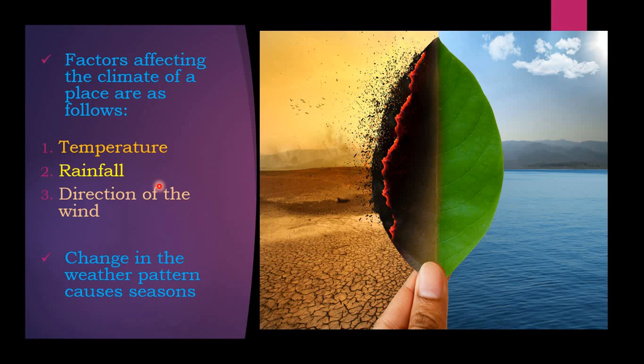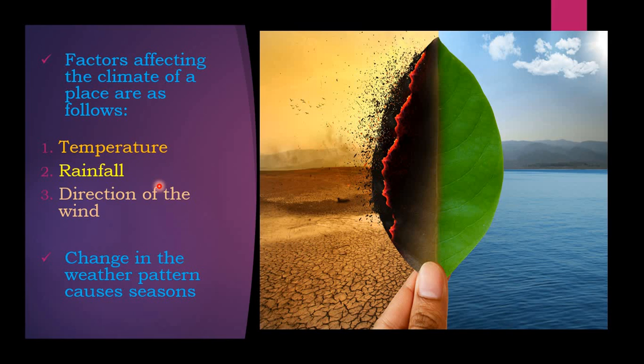Now we cannot predict anything because of the change in the weather pattern. Before, seasons were very regular: 3 months, 3 months, 3 months. Every 3 months one season would change. But now no. Sometimes we do not know in which season we are, because the weather has completely changed, fully the atmospheric condition has changed.